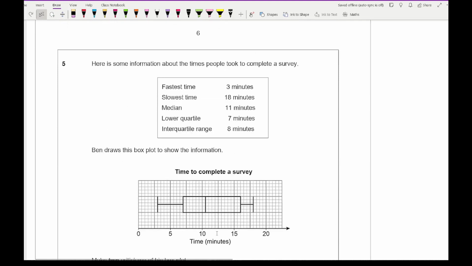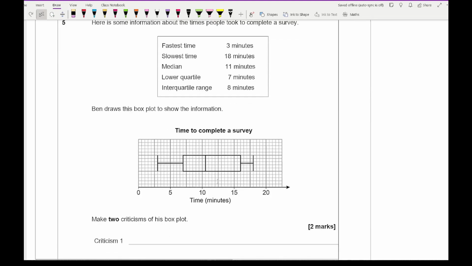Then moving on to 5C, it says here is some information about times people took to complete a survey. Ben draws his box plot to show the information, and the question is asking us to make 2 criticisms of his box plot. With this, all you want to do is make sure that it's been plotted correctly, and check the values as if you were drawing it yourself, and that's usually where the criticisms will go from.